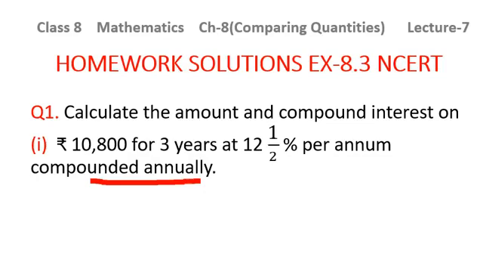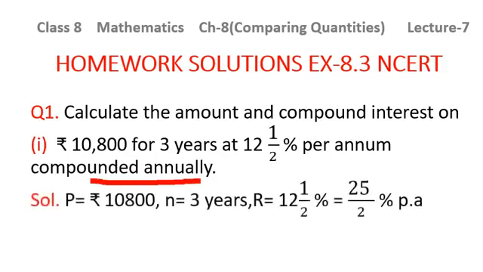So let us see. So solution is, principal is given to you. You are supposed to write properly what is given to you, what is to be calculated, then the formula, and then keep on putting the values in your notebook. So principal is 10,800. N, that is 3 years. Rate of interest is given to you as 12 by 2%. After converting it into a rational number, that will be 25 by 2% per annum.